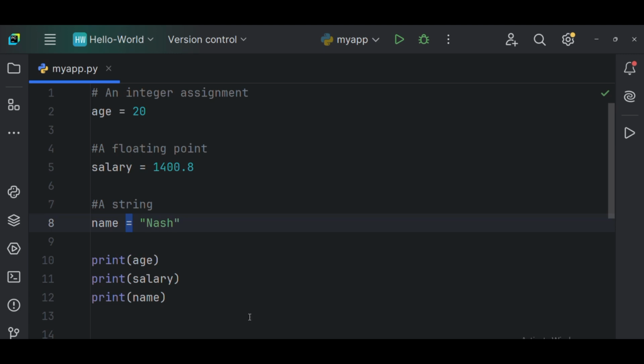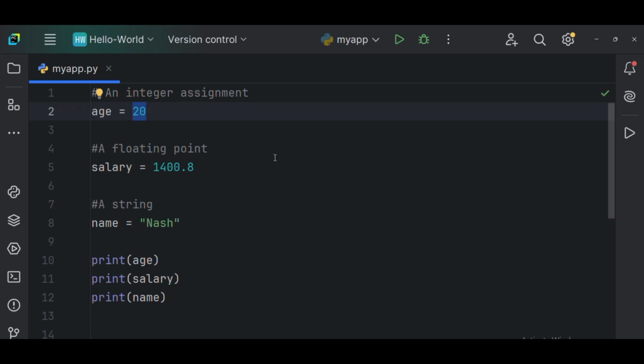To declare and initialize a variable, I already explained it. If I write age equals 20, I have just declared that particular variable, and I've assigned a particular value to it. You get it? It means I've declared a variable and initialized it by giving it a default value of 20.